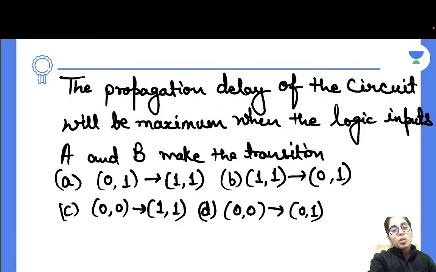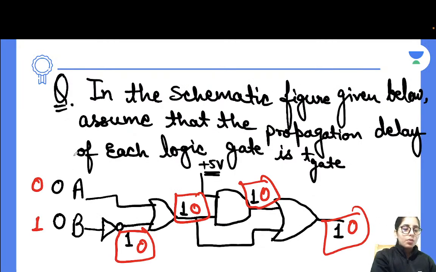Even if you check with 1 1, 0 1, or let's check for option A once just to make it clear, 0 1 to 1 1. Same way you can even check it out later on. So 0 1 to 1 1. Okay, firstly I'm going to check for 0 1. I'll take a different color here. Let's take blue. So 0 and 1, right? So it's going to give you 0 here, 0 0 will give you 0 here, 0 1 will give you what? 0 here, 0 0 will give you 0 here, right?